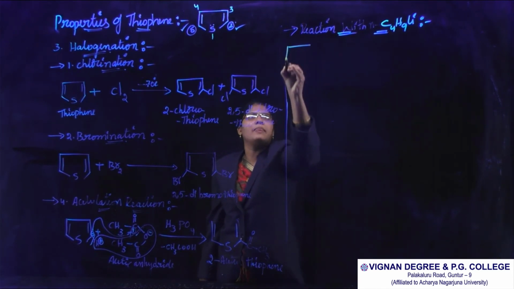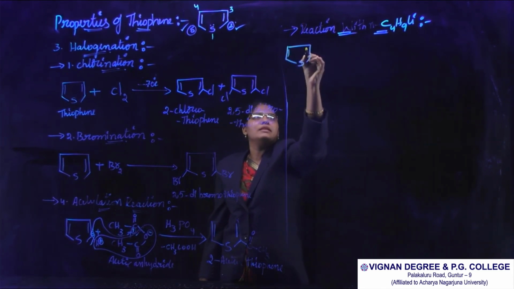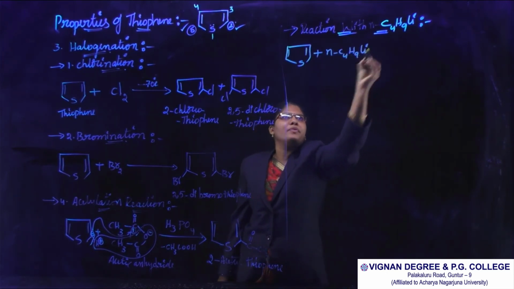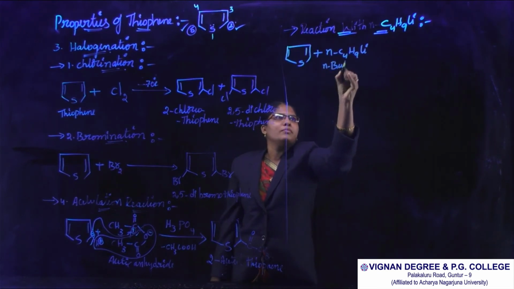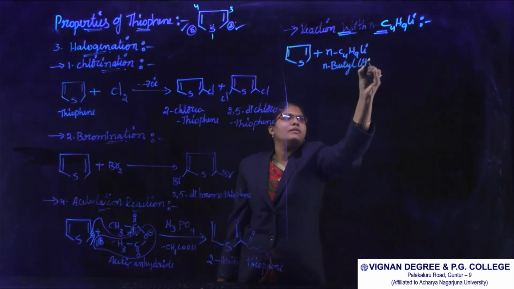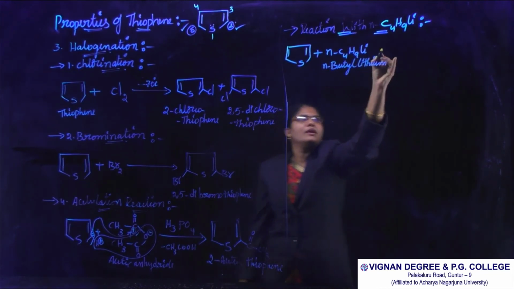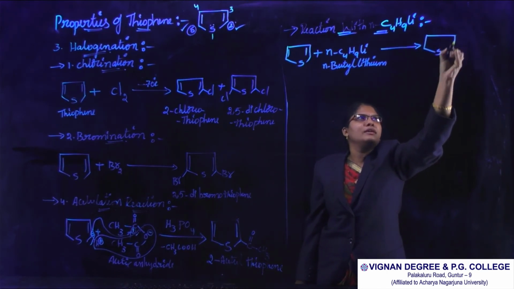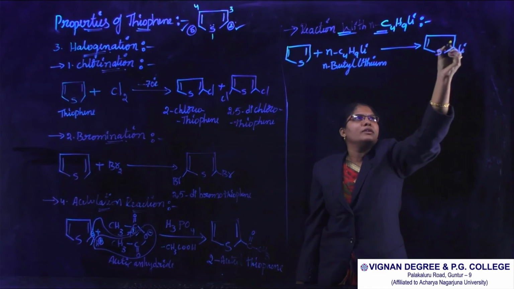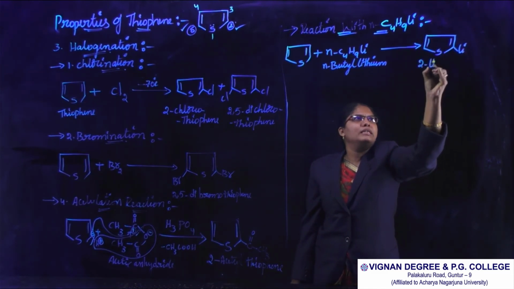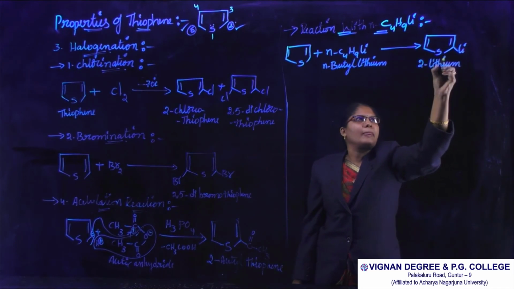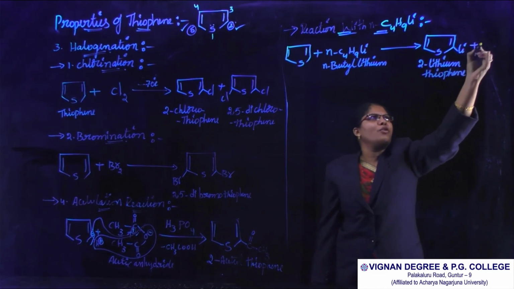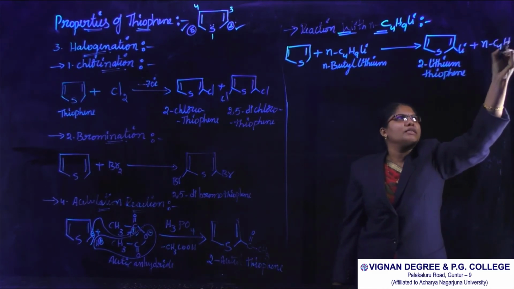Thiophene reacts with n-butyl lithium and is converted into the 2-lithium thiophene, with the elimination of n-butane, C4H10.